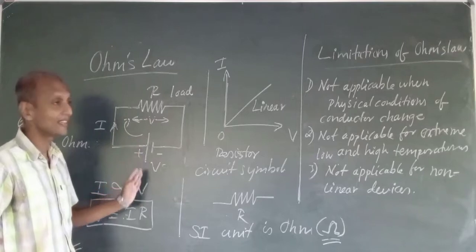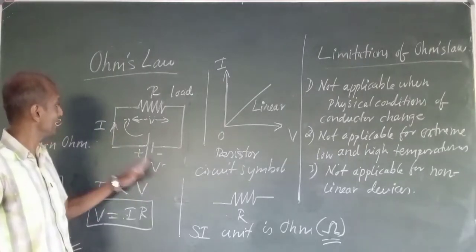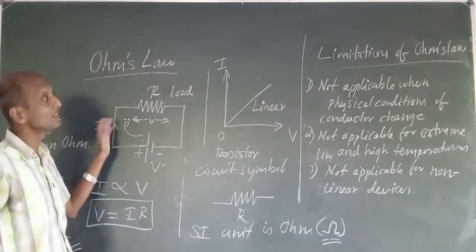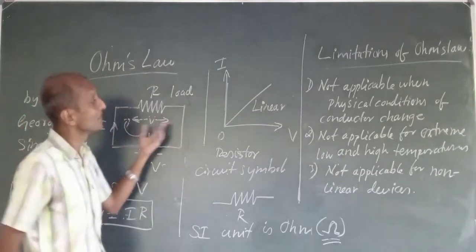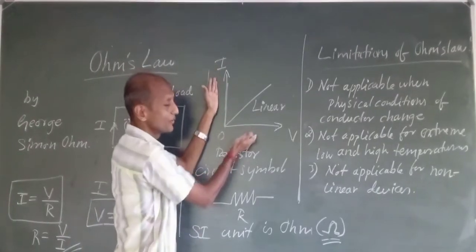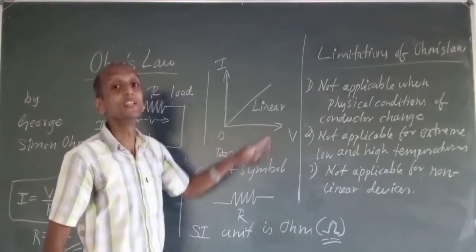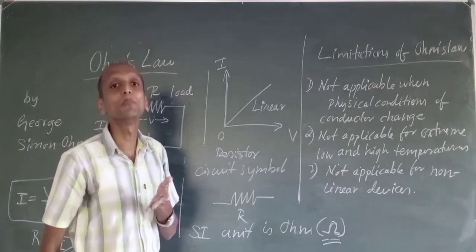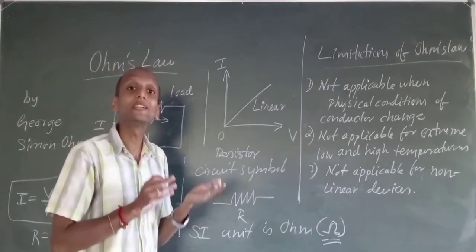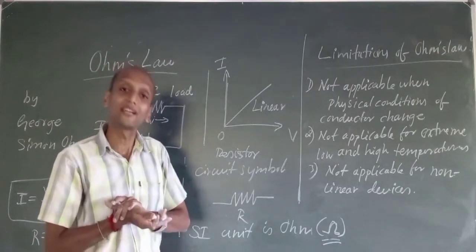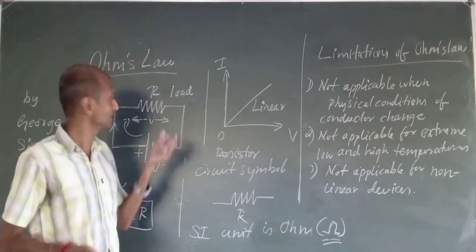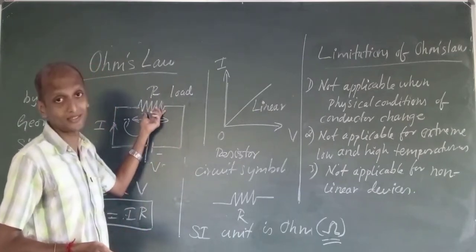In this way, voltage and current are directly proportional. This is what Ohm's law says. Now, coming to a graph, I have plotted a graph to see the linear concept. Electronic components can be classified as linear and non-linear devices. Okay, so if I go for a component called as, if I say this is what?